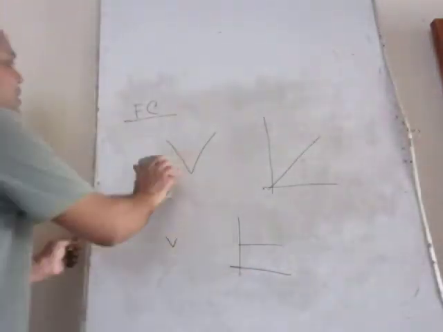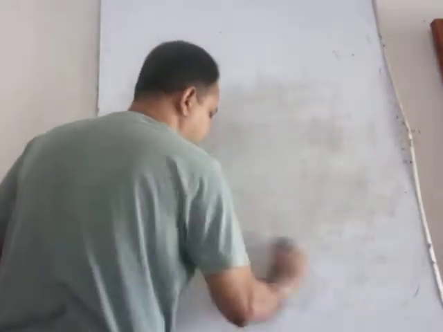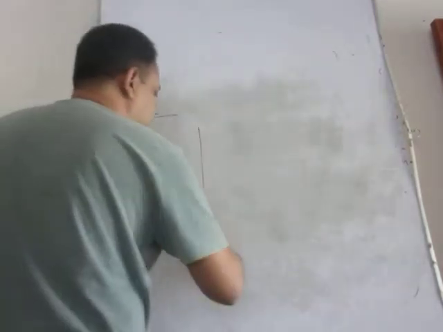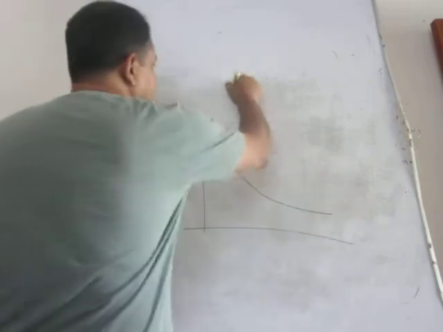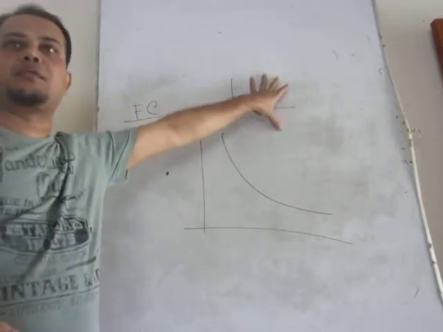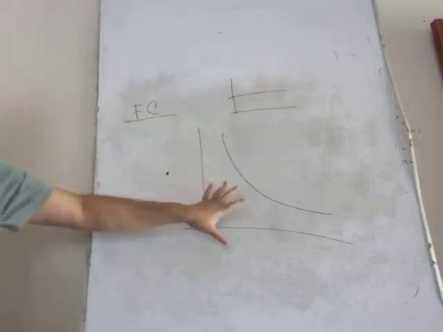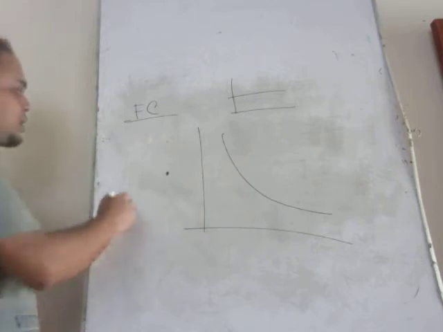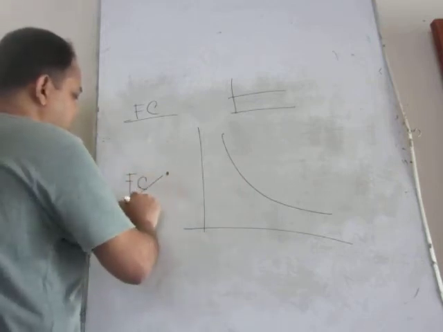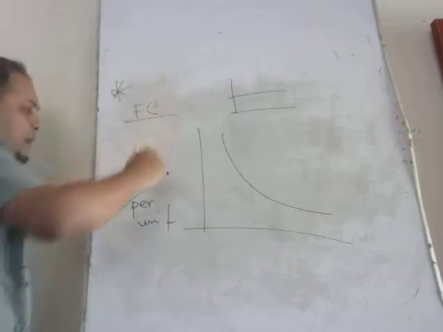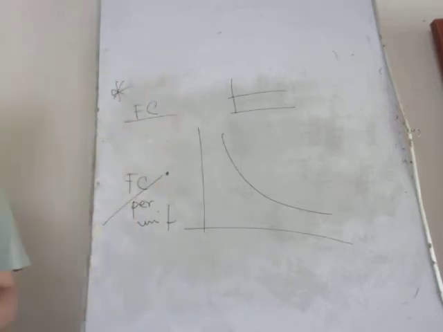Then another important thing is for fixed cost. We have already discussed this is the graph of fixed cost. This is another graph of fixed cost. This is called fixed cost per unit.